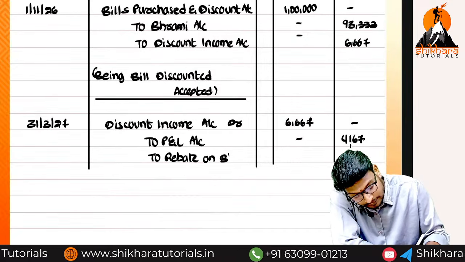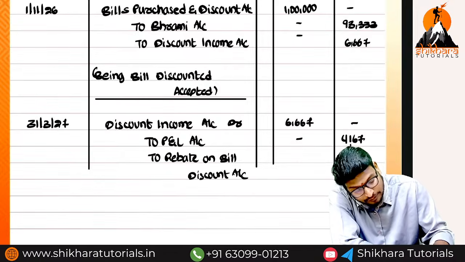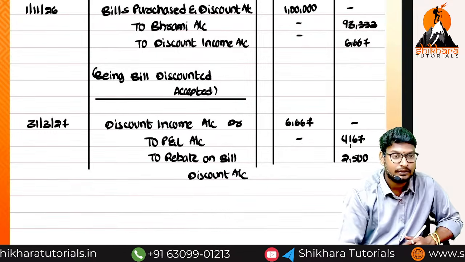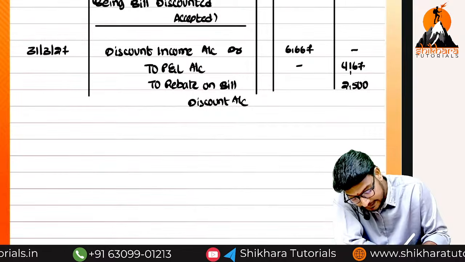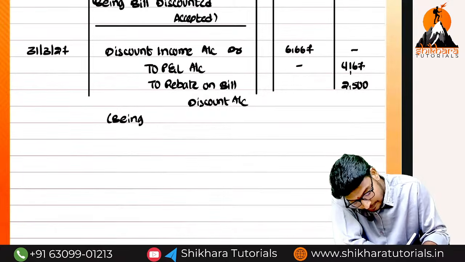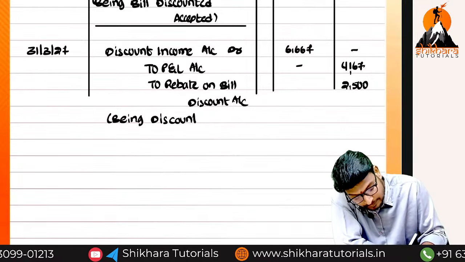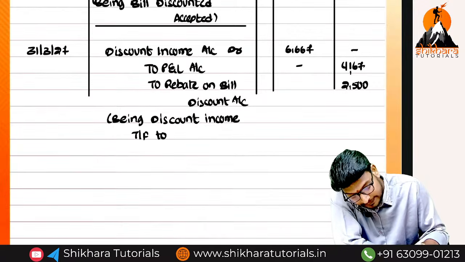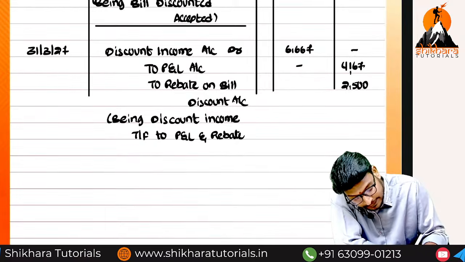Rebate on bill discounted, 2,500. Guys, are you understanding my point, ma? So this is a very important entry. Here you can write the narration: being discount income transferred to P&L and rebate accounts.